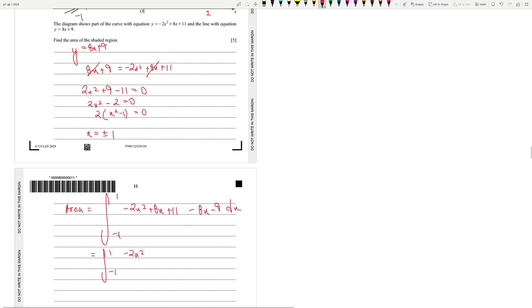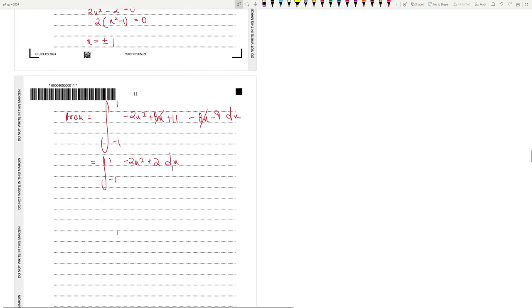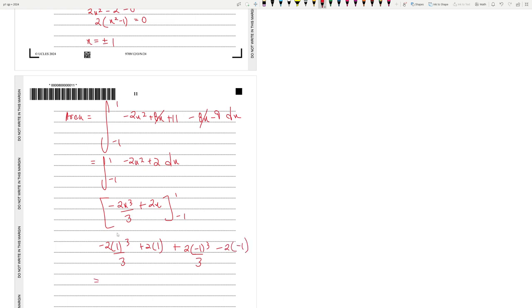Minus 2x squared, we get rid of this, plus 2 dx. Fine, awesome. So integrated: minus 2x cubed by 3 plus twice x. Good. So minus 2 into 1 cubed by 3 plus 2 into 1 plus 2 into minus 1 cubed by 3 minus 2 into minus 1. Okay, this is our area.